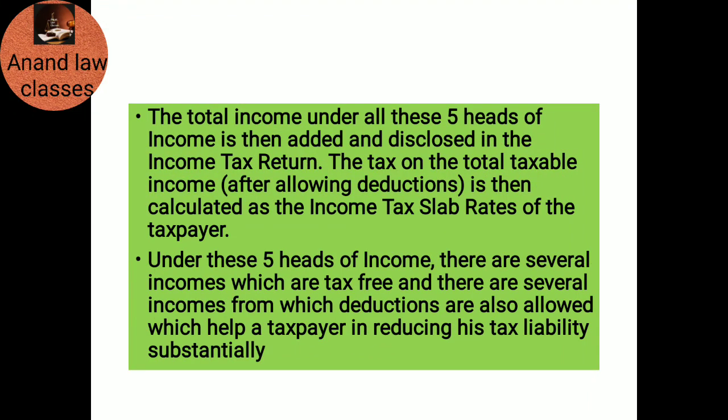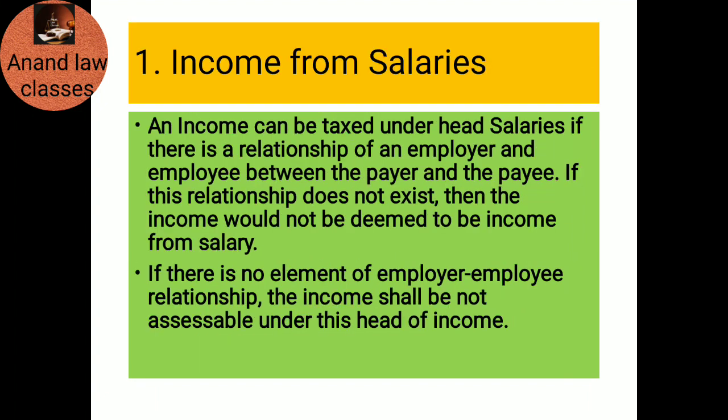The total income under all these five heads of income is then added and disclosed in the income tax return. The tax on the total taxable income after allowing deductions is then calculated as per the income tax slab rates of the taxpayer. Under these five heads of income, there are several incomes which are tax free and there are several incomes from which deductions are also allowed, which help a taxpayer in reducing his tax liability substantially.